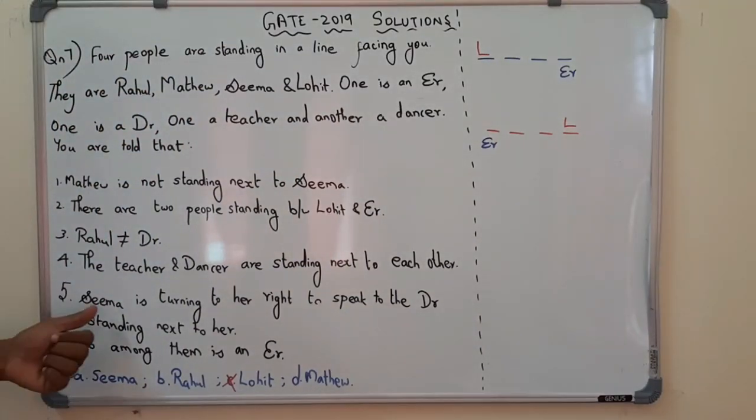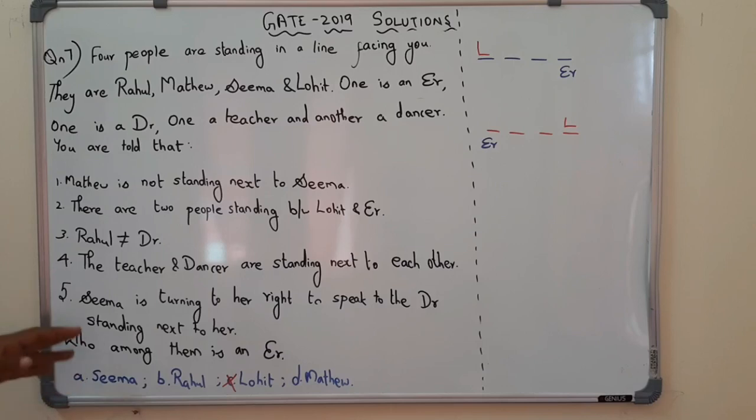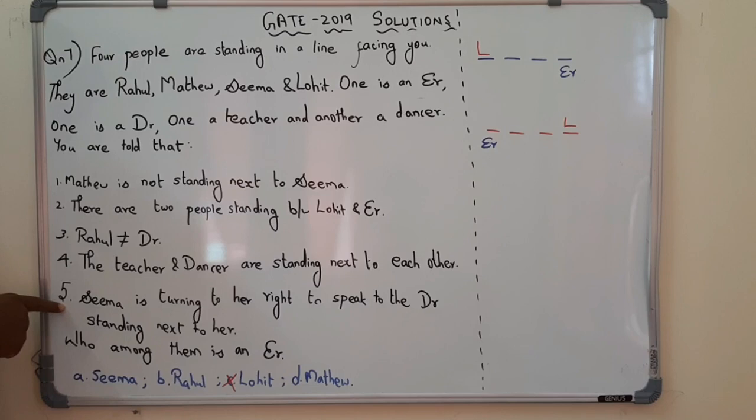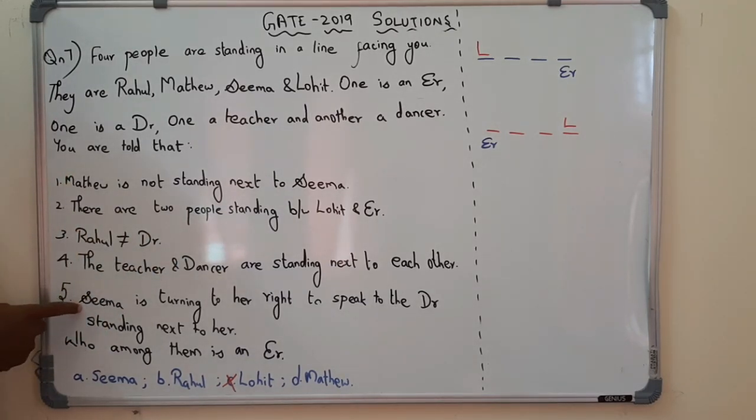Then Seema is turning to her right to speak to the doctor standing next to her. So this is an important point. Seema is turning to her right to speak to the doctor, because Seema is involved in more than one place, in point number 5 and also in point number 1. So we can derive a lot of things from this Seema. So Seema is turning to her right to speak to the doctor. So Seema